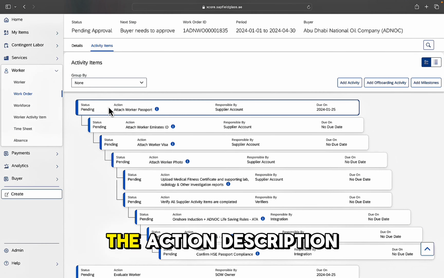The action description is shown, as is the actor under responsible by. You'll see here that for most activities, the responsibility is with you, the supplier. But we also have a team within ADNOC who will verify these documents to make sure everything is correct. And you'll also see where we have integrations into other ADNOC systems, so for instance here, the ADNOC Technical Academy. Once the worker has completed their onshore induction and the H2S training, the system will automatically update to confirm that it has been completed, and attach the relevant information.